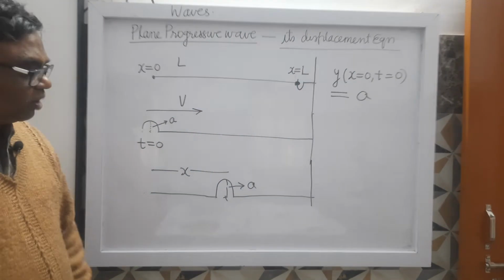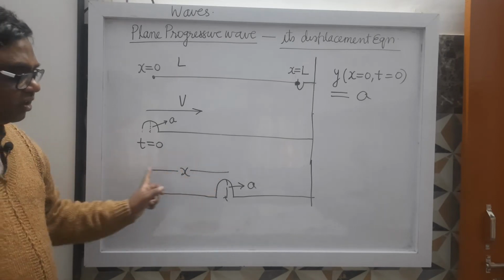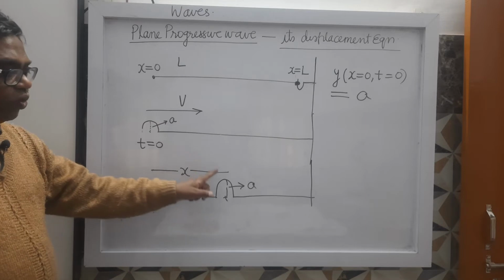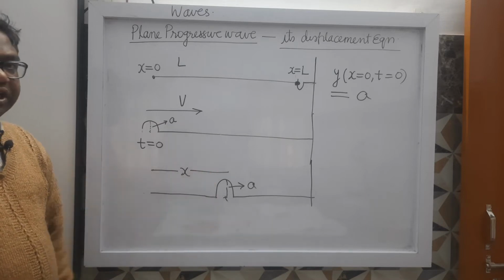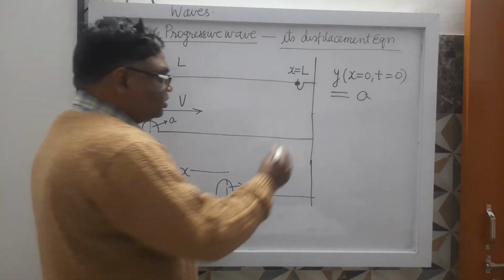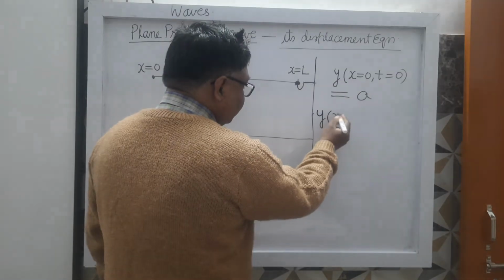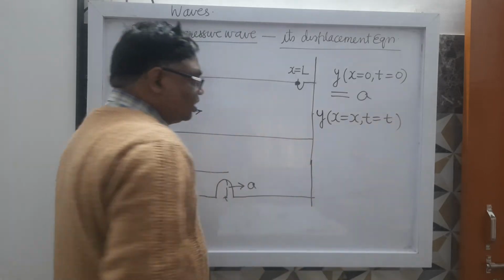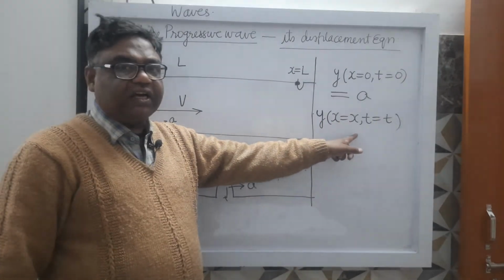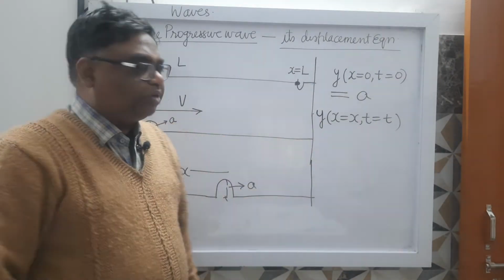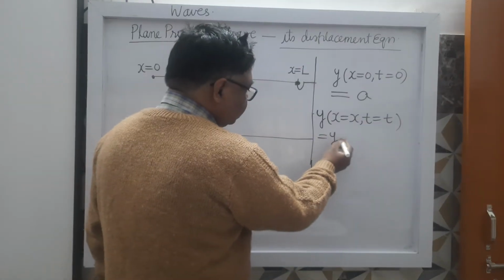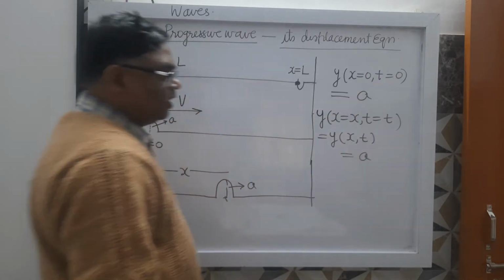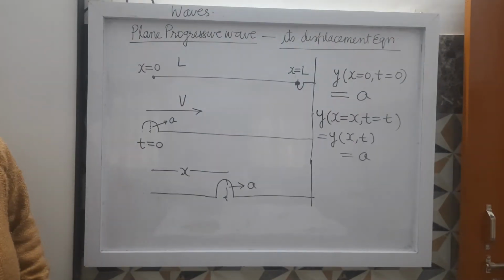It's clear? Suppose the wave reaches here at the time t. If we assume the wave is reaching here at the time t, then how will you write its displacement? y at x equals to x at time t equals to t. Means the displacement of the particle at the position x at time t. Simply we write it as equal to A. It's clear? Now see here.